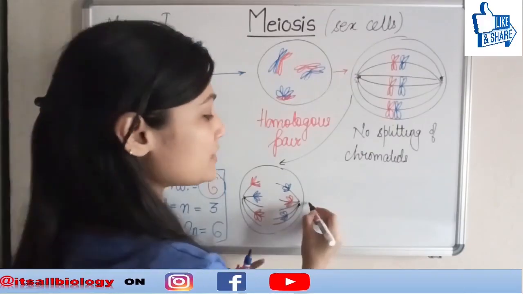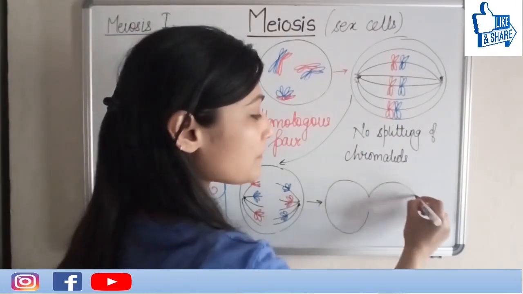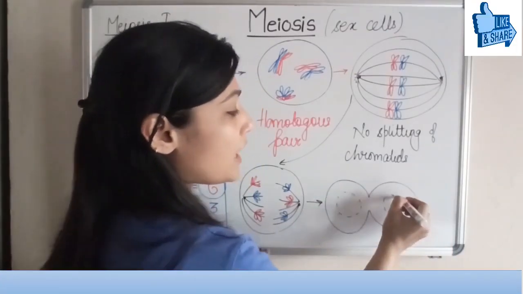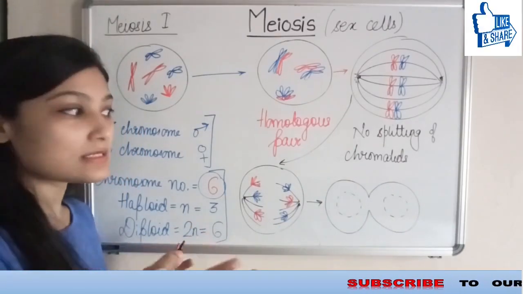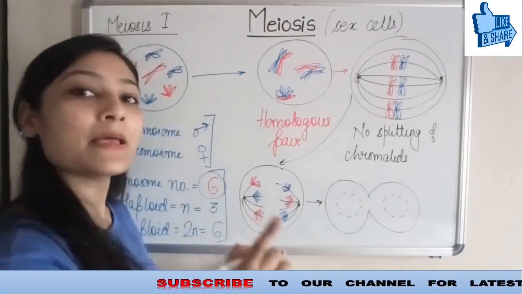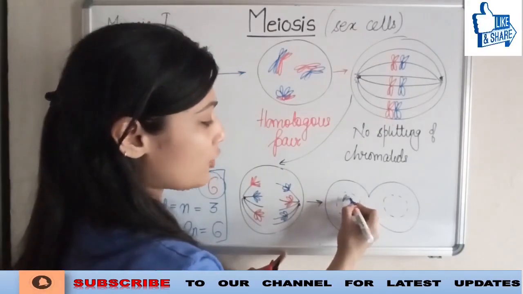After this, if we talk about telophase, now each of the cells will not be having separated sister chromatids. Instead, they will be having separated homologous pairs. Let me quickly draw it here.